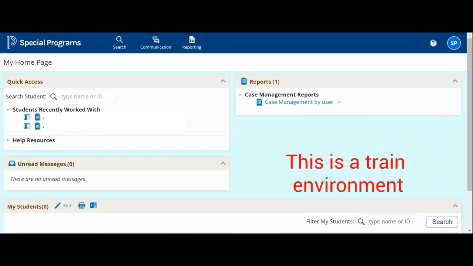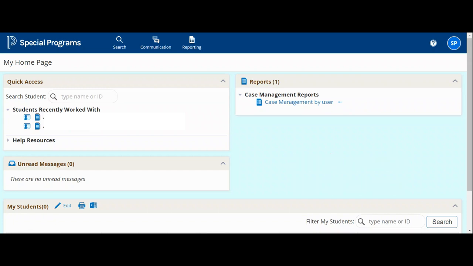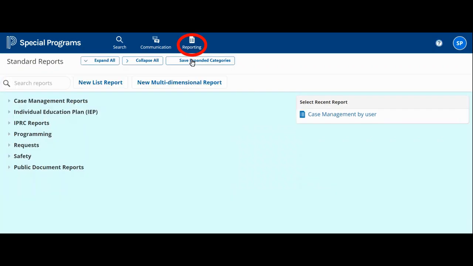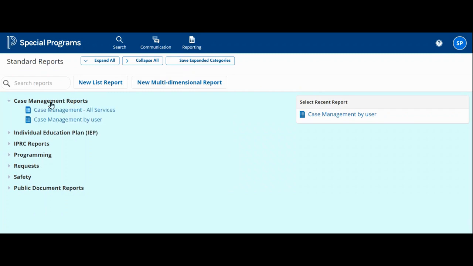Standard reports present data on various documents with the option to customize how data is sorted, organized, and displayed. From the reporting menu, select Standard Reports. On the Standard Reports page, select a category to display the available reports within the category. This example shows the Case Management Reports category. Select the report to run.